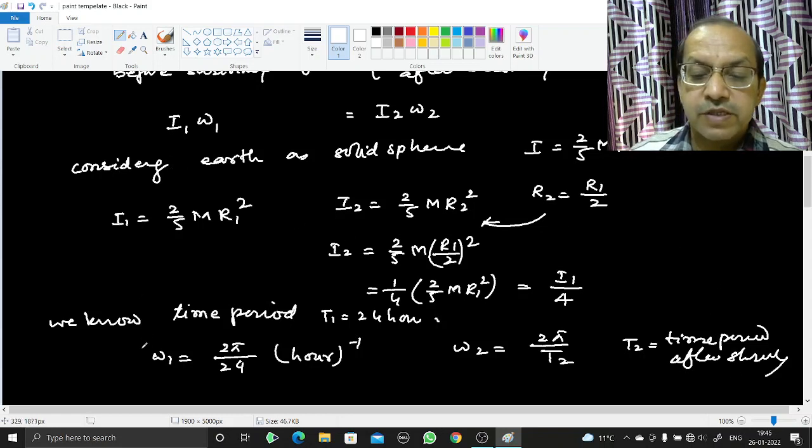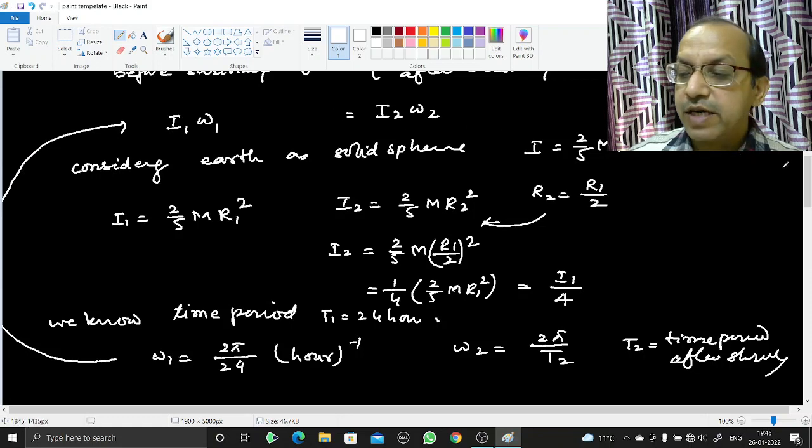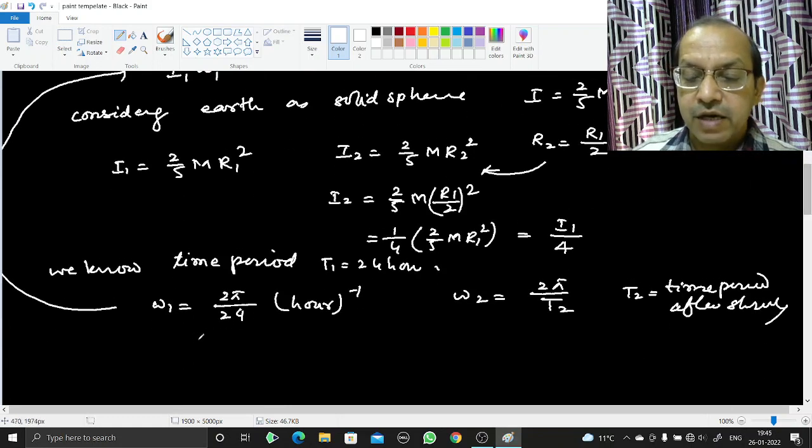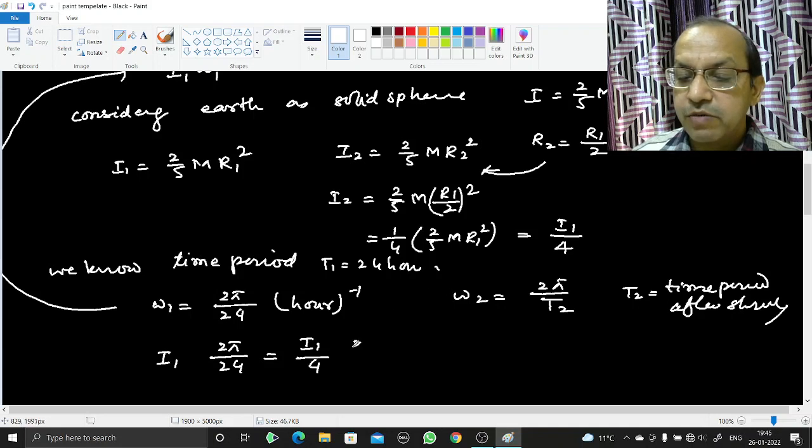So we will substitute these values into the equation I1 omega 1 equal to I2 omega 2. So I1 times omega 1, which is 2 pi by 24, equal to I2, and I2 here is I1 by 4, times omega 2. Omega 2 is 2 pi by T2.